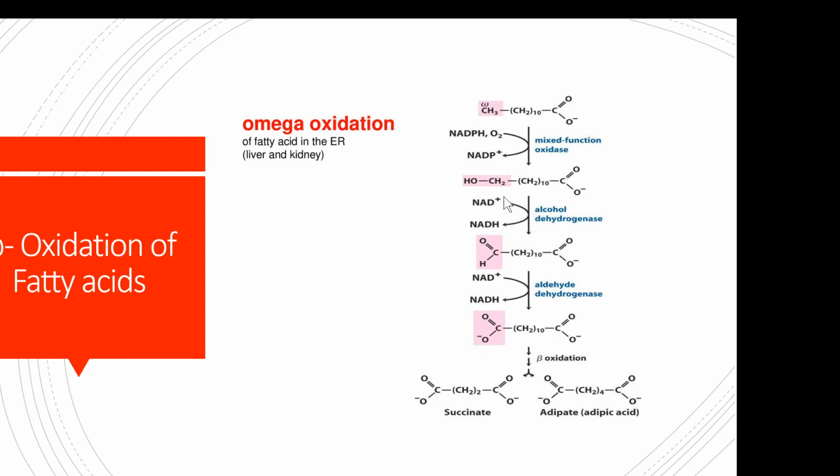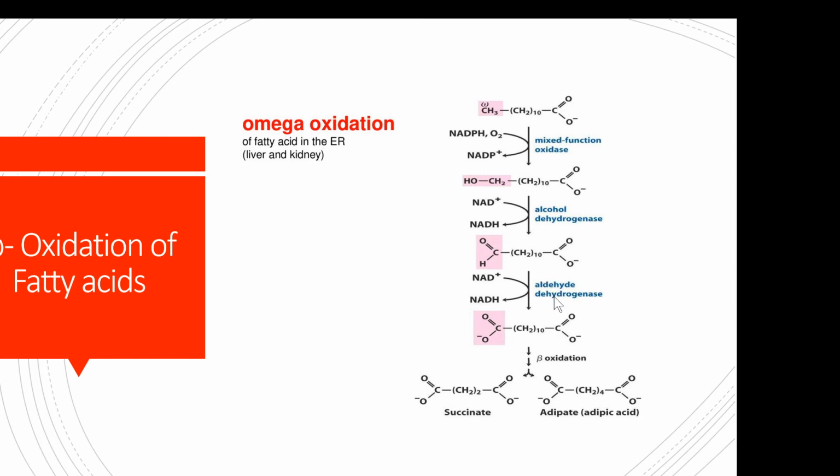This compound is called omega hydroxy fatty acid, which will then be reacted upon by the coenzyme NADP+ in the presence of the enzyme alcohol dehydrogenase. The CH2OH group will be converted into an aldehyde group, so the aldehyde product will be formed.